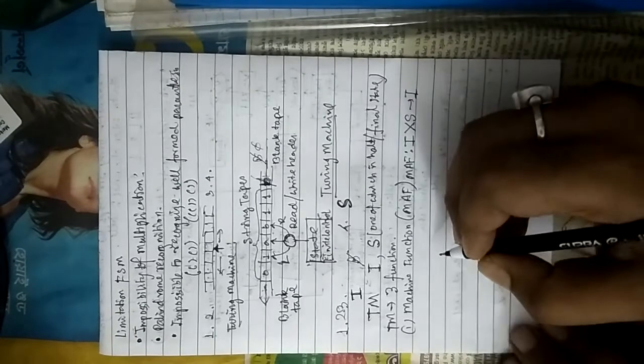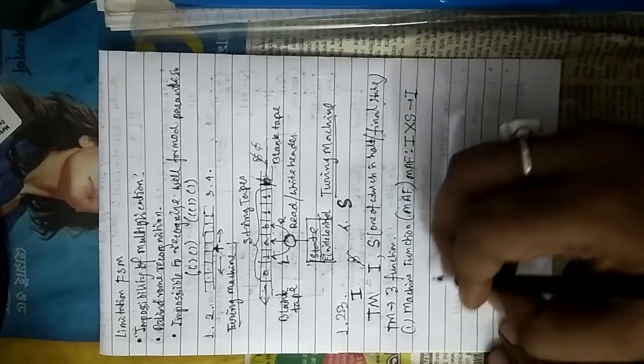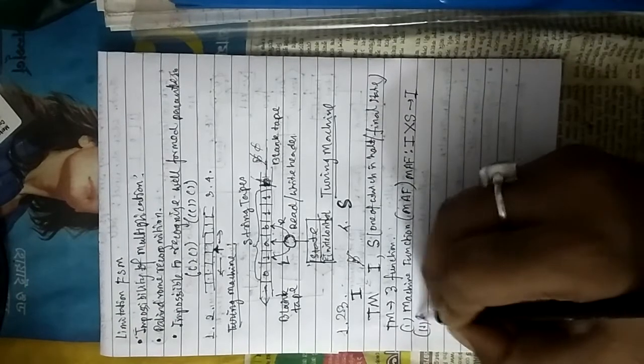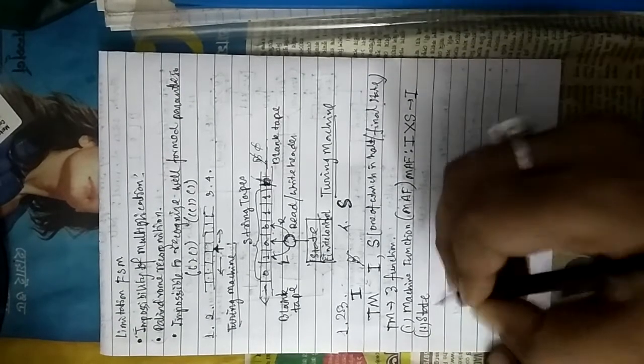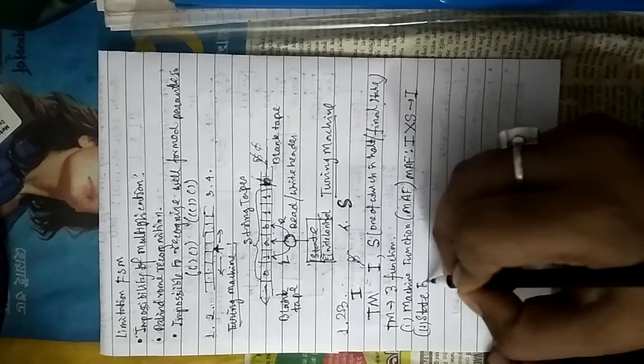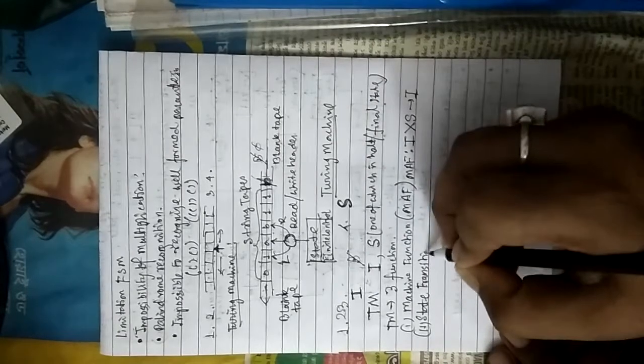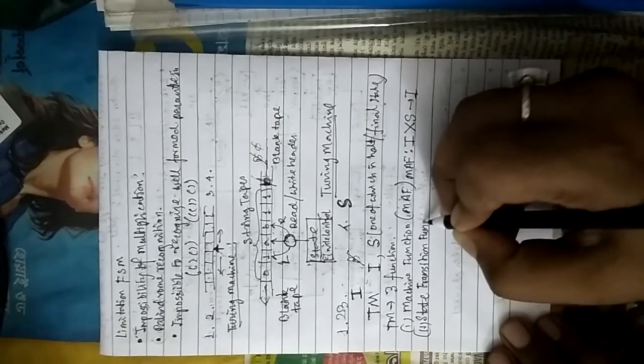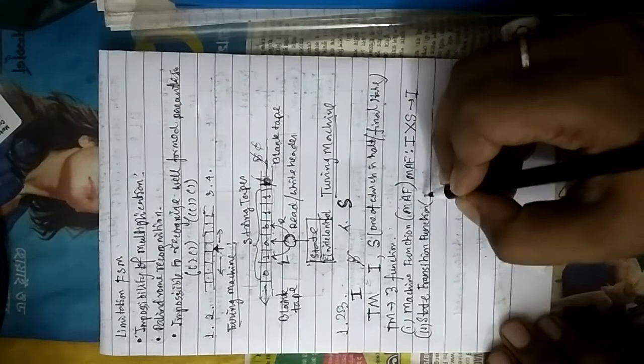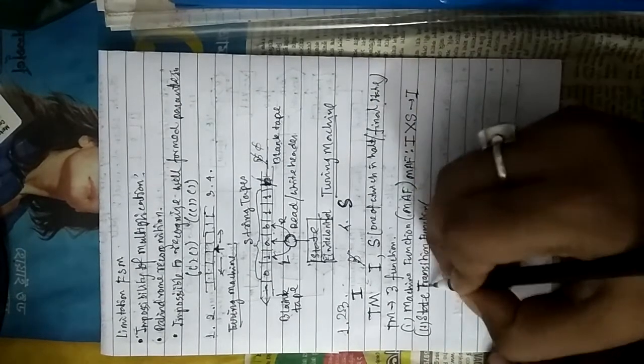Number 2 is the state transition function, or STF.